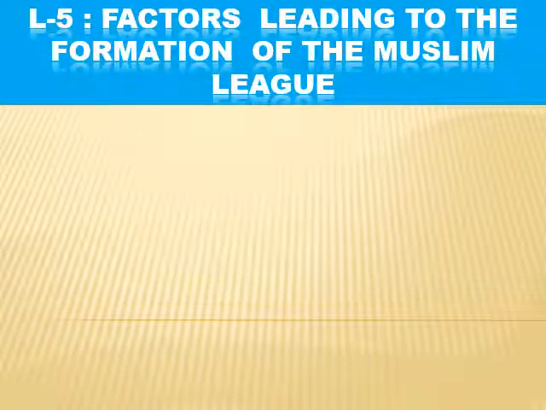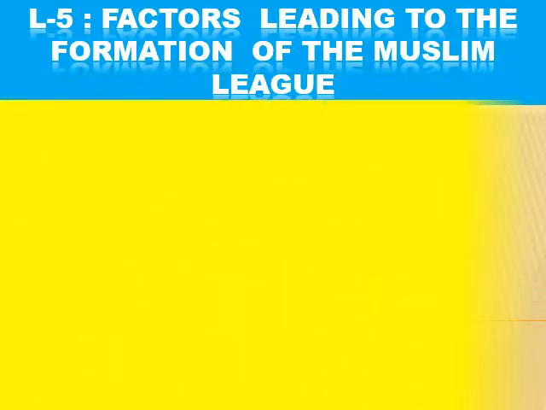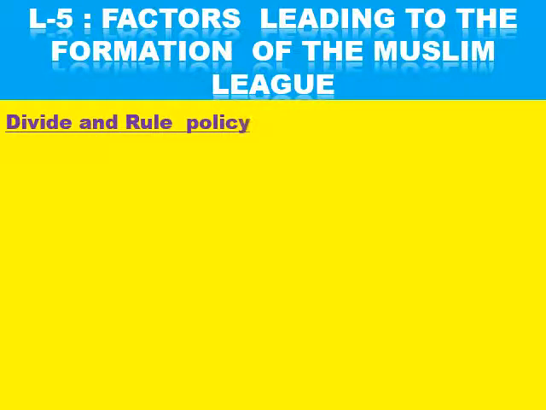Hello class 10. So today we are going to start lesson number 5, factors leading to the formation of Muslim League. We have already discussed that after the revolt of 1857, when the Government of India Act 1858 was passed, the Britishers decided to open up a new policy, that is called the divide and rule policy. Now what is the divide and rule policy?